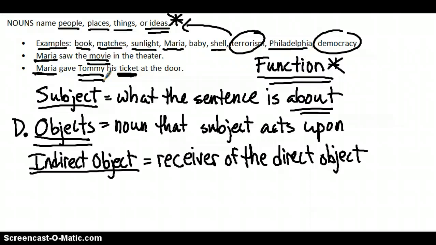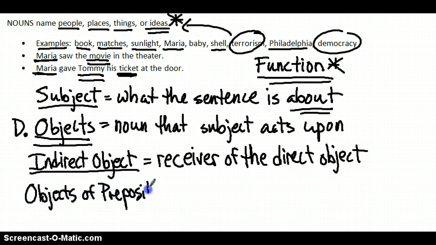Last piece of the puzzle for today is that nouns also function as objects of prepositions. Now, we're going to talk about prepositions later, but essentially prepositions are words that show relationships. They show the relationship of one noun in the sentence to another part of the sentence. Okay? So relationships in space and time. When something happened, where something was done.